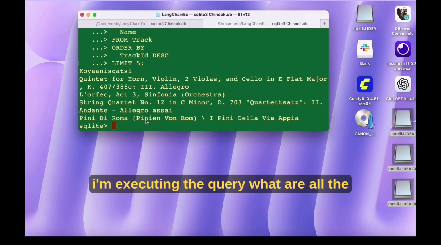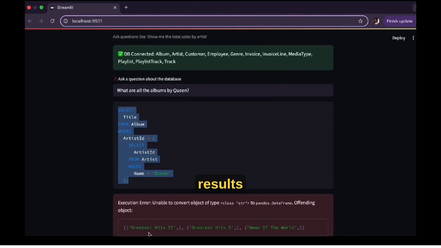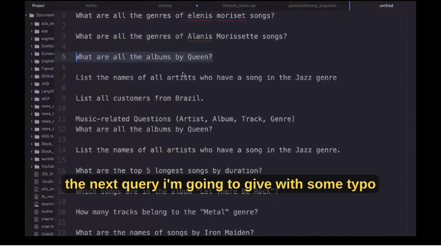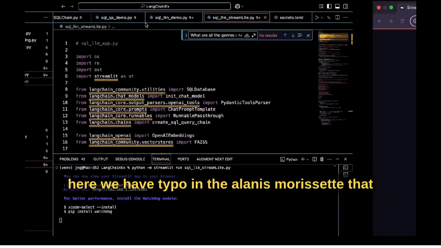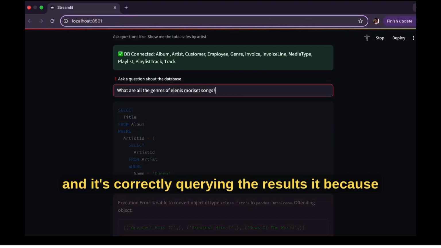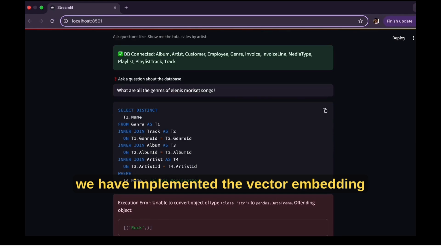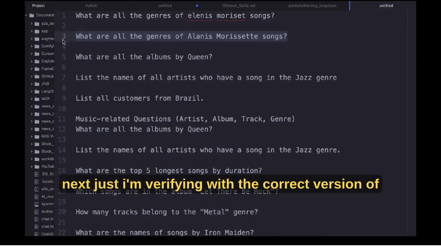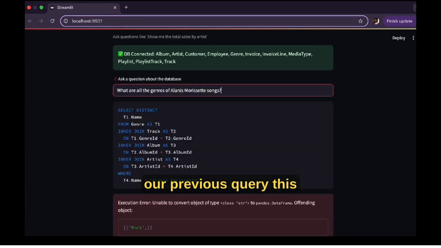Next, I'm executing the query: what are all the albums by Queen? It gives the top 3 results. The next query I'm going to give with some typo: what are the genres of Alanis Morissette songs? Here we have a typo in Alanis Morissette: instead of ALANIS, I have given ELENIS. And it's correctly querying the results because we have implemented vector embeddings. Next, I am verifying with the correct spelling of Alanis Morissette, and I am getting the same result as our previous query.